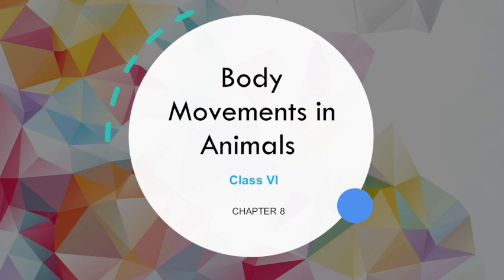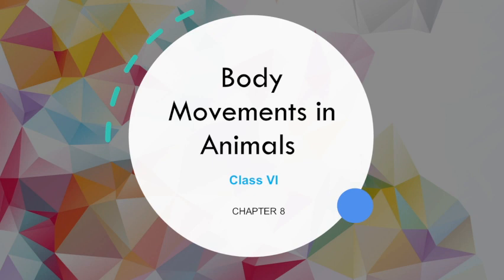The different animals, different organisms, have different patterns of movement. That pattern is known as gait, G-A-I-T, gait. The different animals also have special organs to perform their movement properly and effectively.